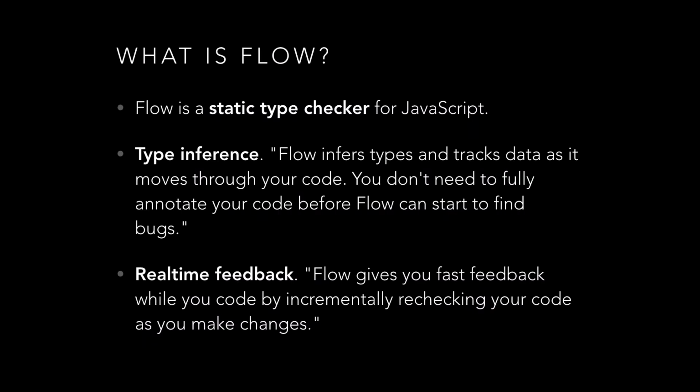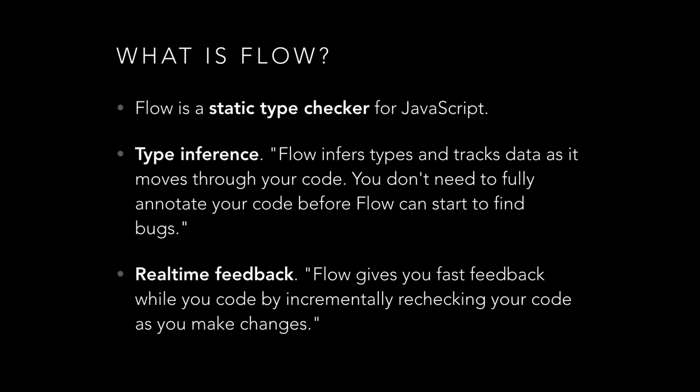So what is Flow? It's a static type checker for JavaScript. We can annotate variables and function arguments, specifying the types they should be. Flow gives us coherence. It ensures that the code we have treats the data with the types that we specified.